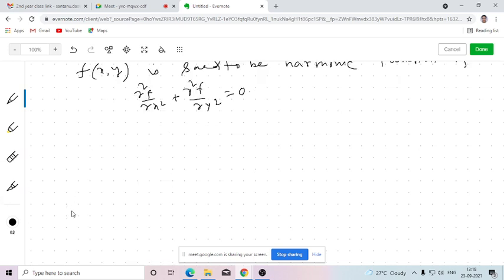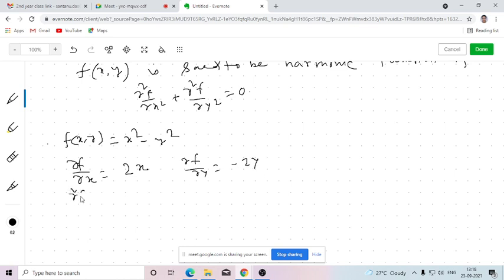So just I am giving one example. Let us consider this function f(x,y) equals x square minus y square. What is del f del x here? 2x. Del f del y is minus 2y.